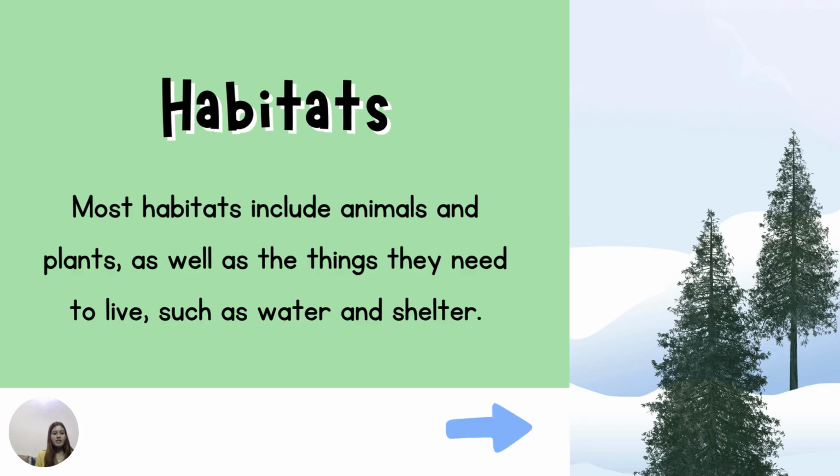A habitat includes animals and plants as well as the things they need to live, such as water and shelter. Habitat does not only include animals and plants. It also includes water and shelter, which help plants and animals to survive.